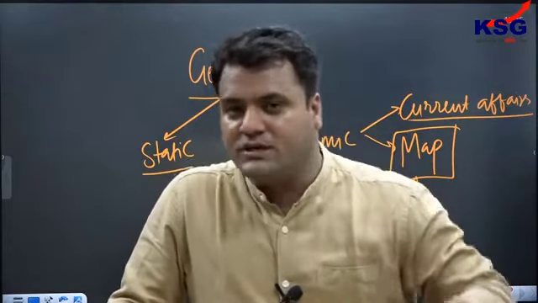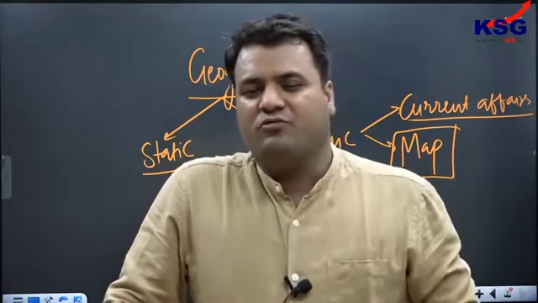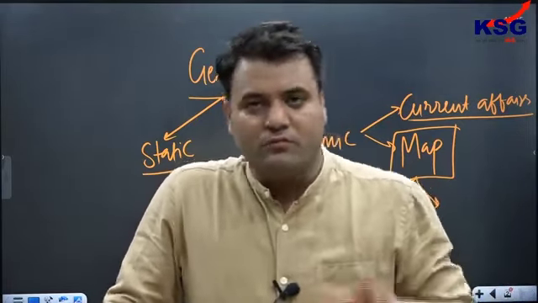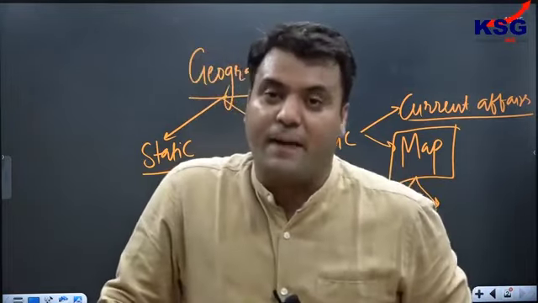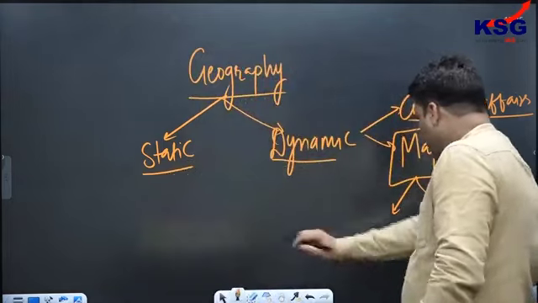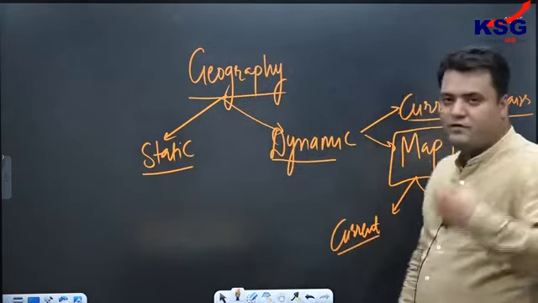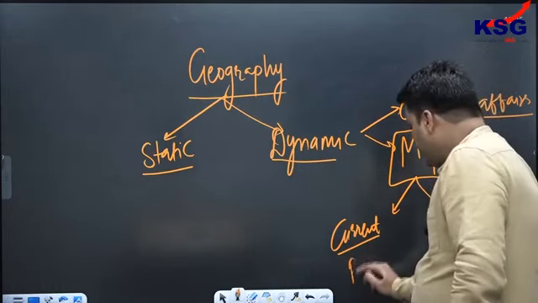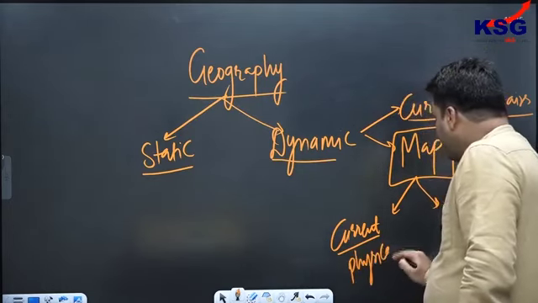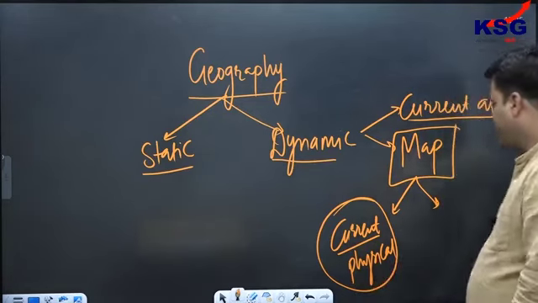Nowadays we are having the conflict in Russia and Ukraine, in the European region. We have so many water bodies over there, so questions could be there in terms of maps. So current affairs with reference to water bodies, and major physical features. Questions can be asked from this portion.